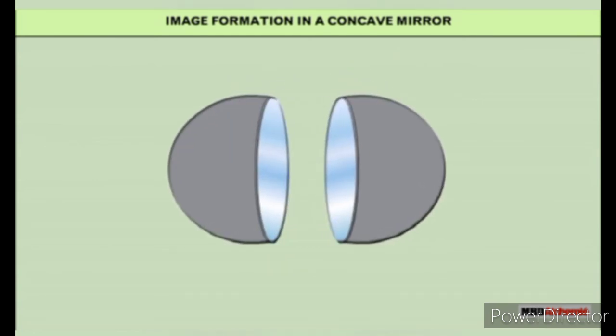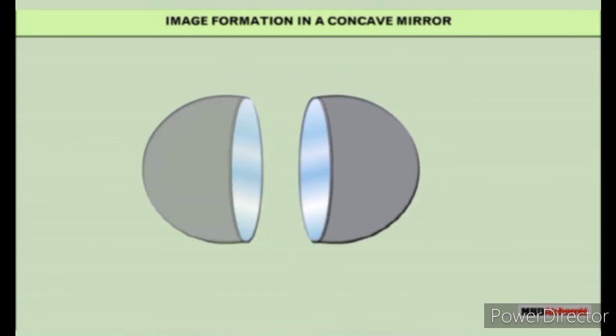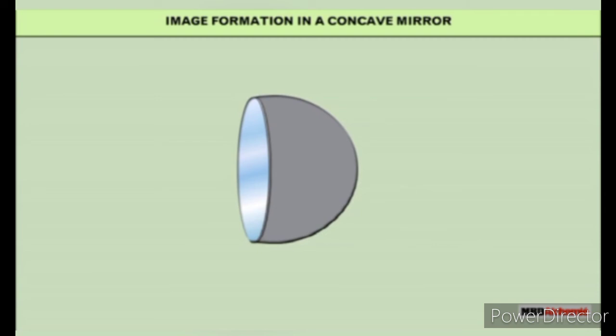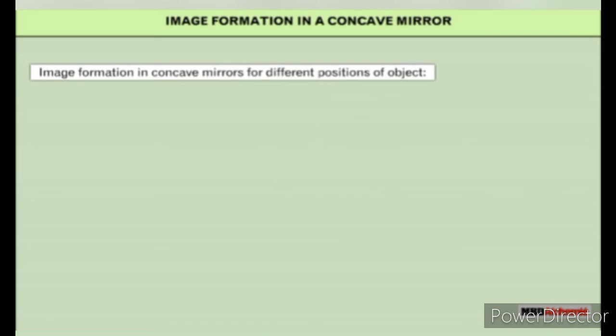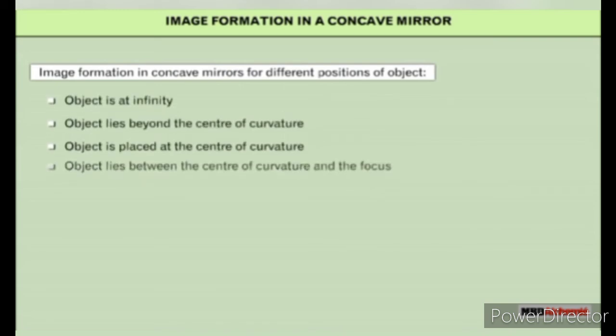Image formation in a concave mirror. A concave mirror is a mirror which is polished from the outer side of a hollow sphere and whose reflecting surface is curved inwards. Let us learn about image formation in concave mirrors for different positions of the object.